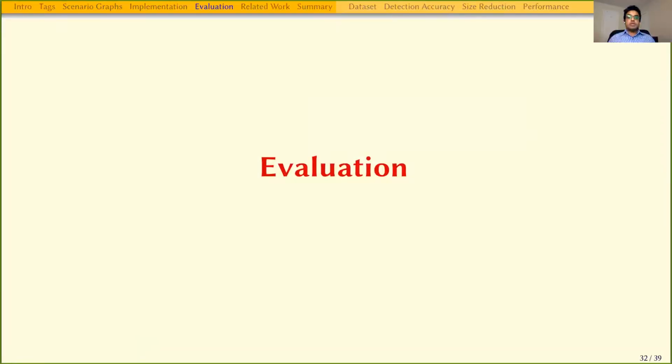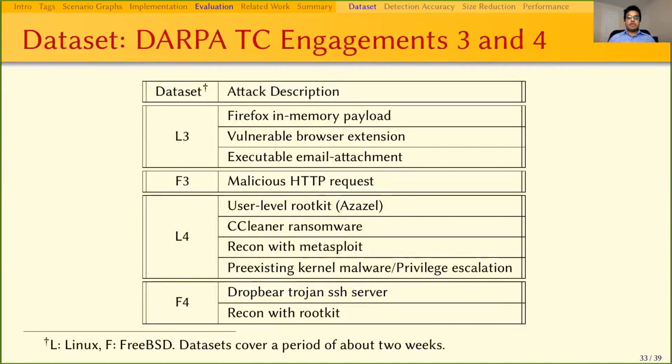Now we will move on to the evaluation part of our system. We have performed our experiments on the DARPA Transparent Computing Program's dataset. We tested our system on the Linux and FreeBSD data, which were collected during the third and fourth engagements. It contains various types of attack, which include very stealthy attacks such as the Firefox in-memory payload, Azazel, etc.